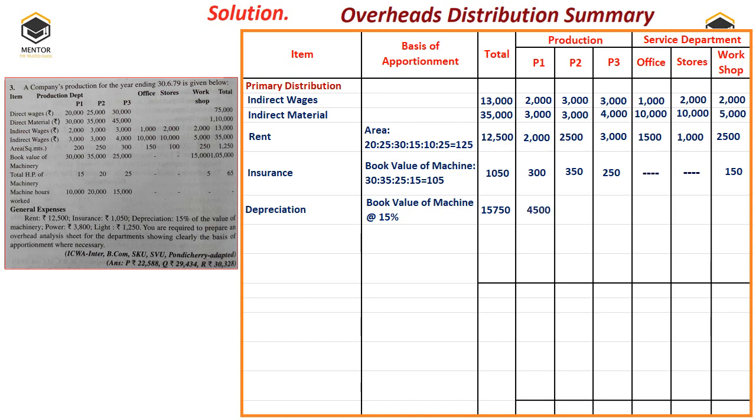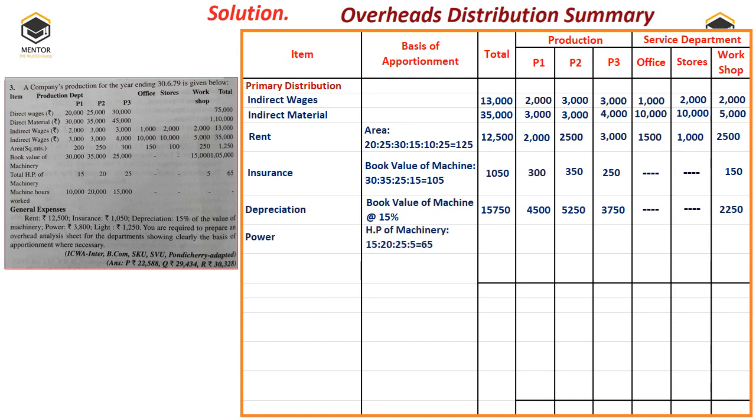First 30,000 into 15% comes to 4,500, then 35,000 into 15% is 5,250, so on, 25,000 into 15%, right? We don't have it in office and stores, and finally 20 to 50 pertaining to workshop. The summation of all these four values will come to 15,750.